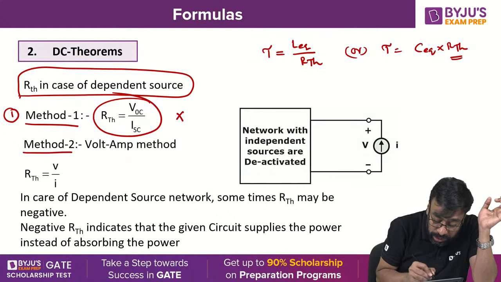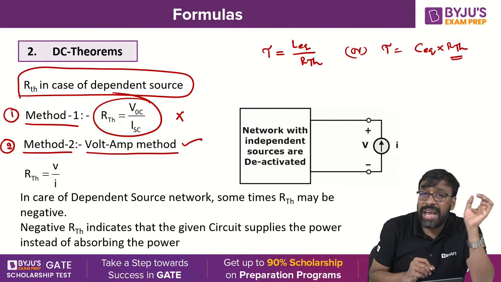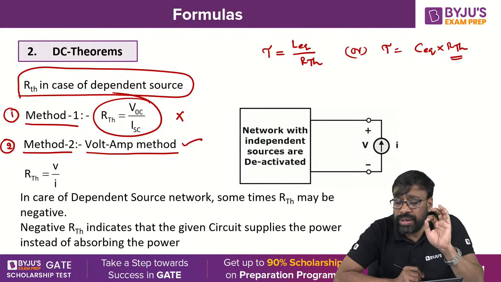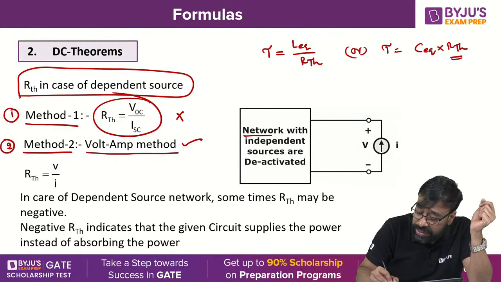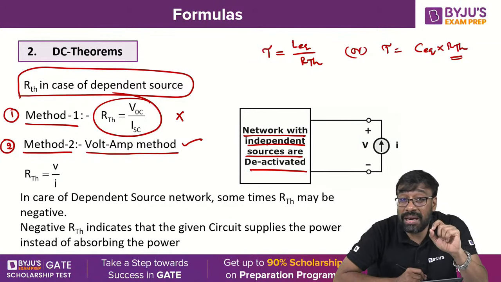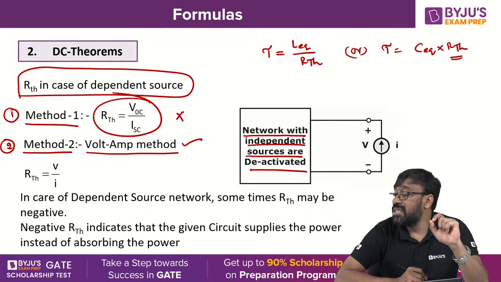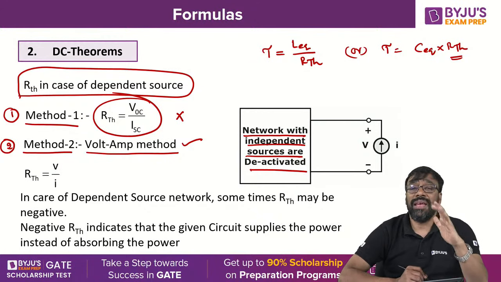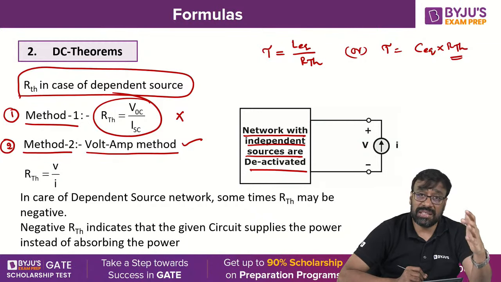You have to go for method 2, called the volt-amp method. According to the volt-amp method, the first step is to suppress all independent sources, deactivate them. What do you mean by that? Suppressing means you are replacing all independent energy sources by their internal resistances.